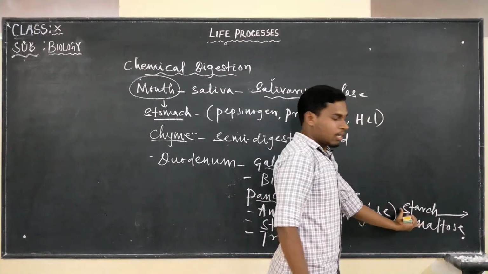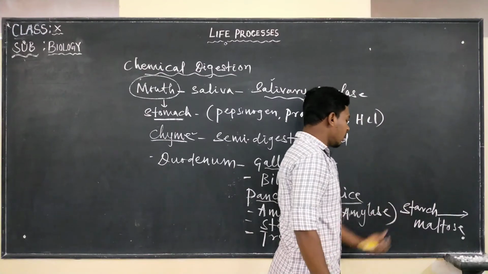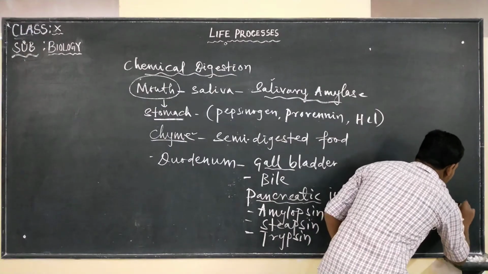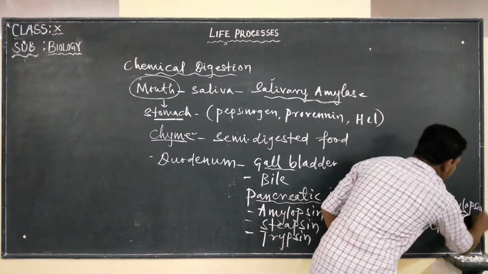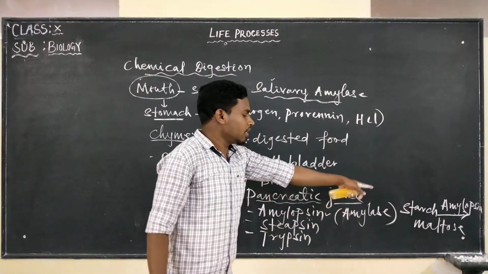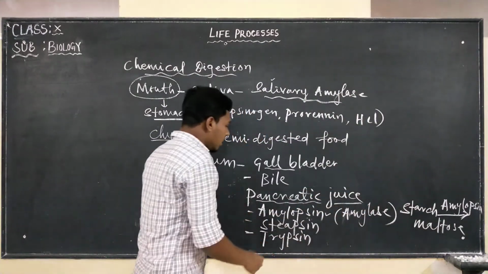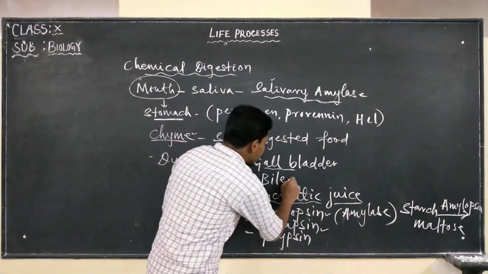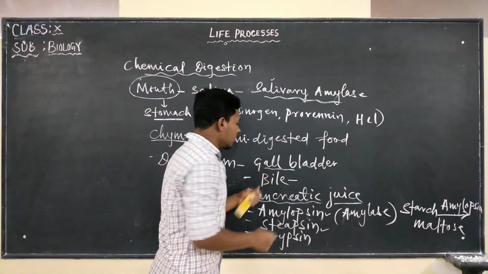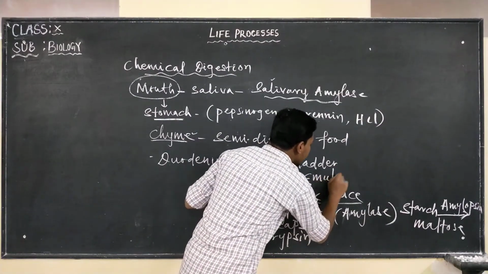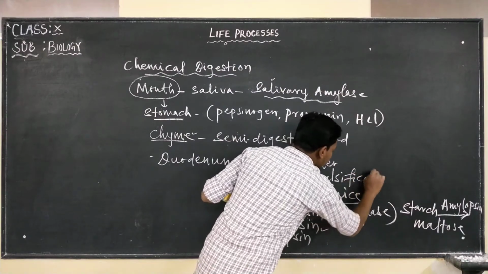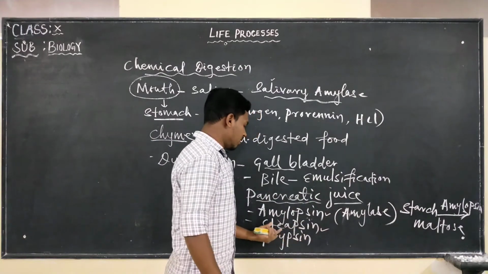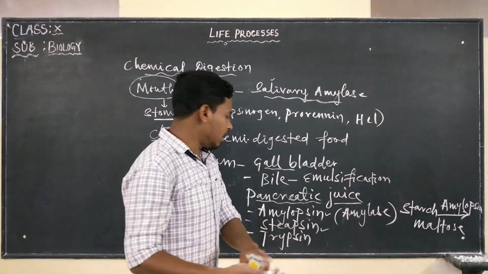That means here we are talking about extra starch. So by the help of what? This amylopsin. Amylopsin is the enzyme that converts the extra starch into maltose. Next one is what? Trypsin. Okay, trypsin. So here bile, what does it do? Emulsification of fats. So that emulsified fats are converted into fatty acids and glycerol.